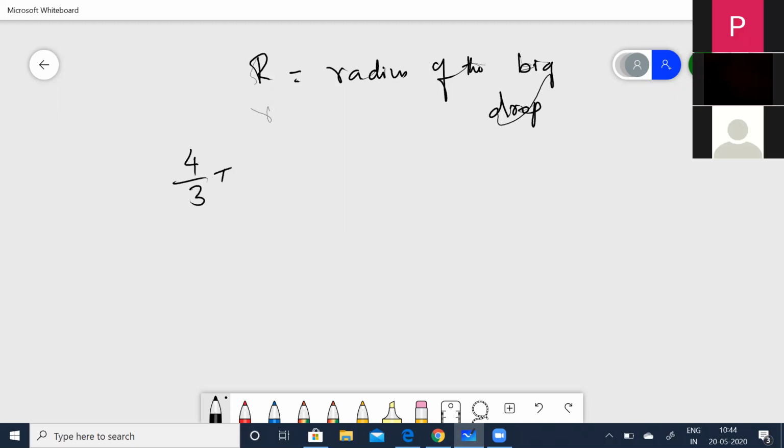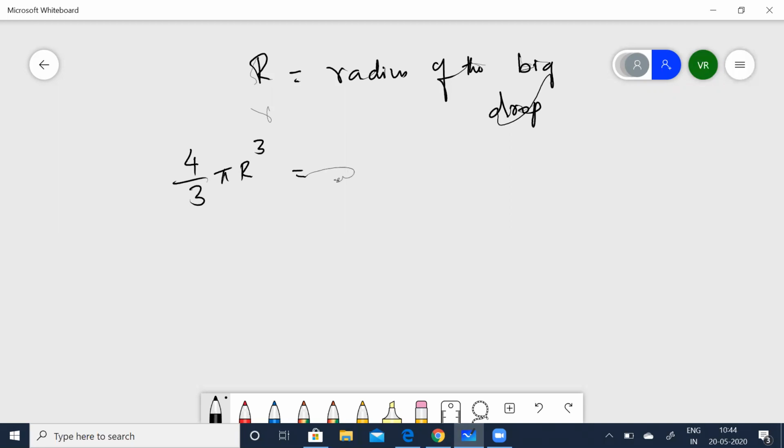Let us take R to be the radius of the big drop. Its volume will be 4 by 3 pi R cubed, which is equal to 1000, since this is a combination of 1000 drops, so 1000 into 4 by 3 pi into (10 to the power of -7) the whole cube.